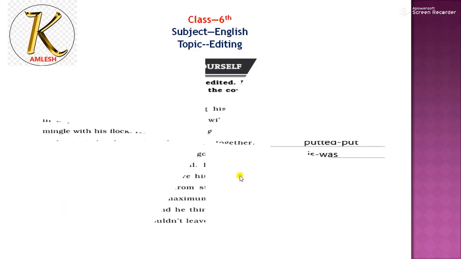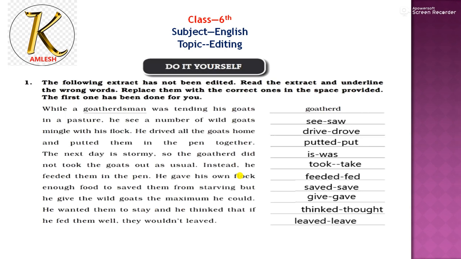English class. Students, today's topic is editing. Class 6, subject English, practice book. We are studying regular and irregular verbs, and on the last page we are going with the editing.